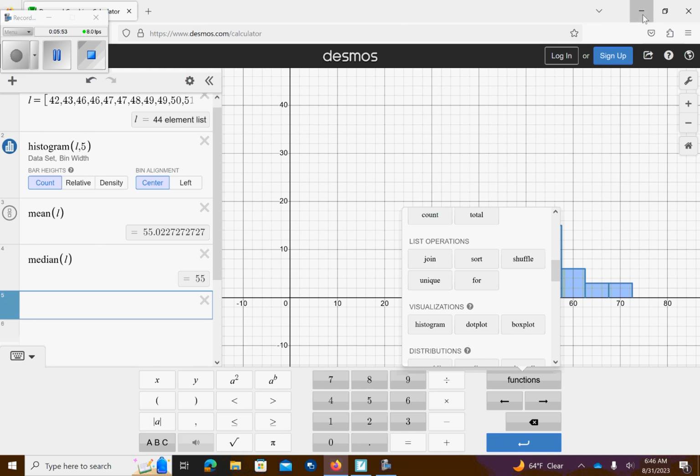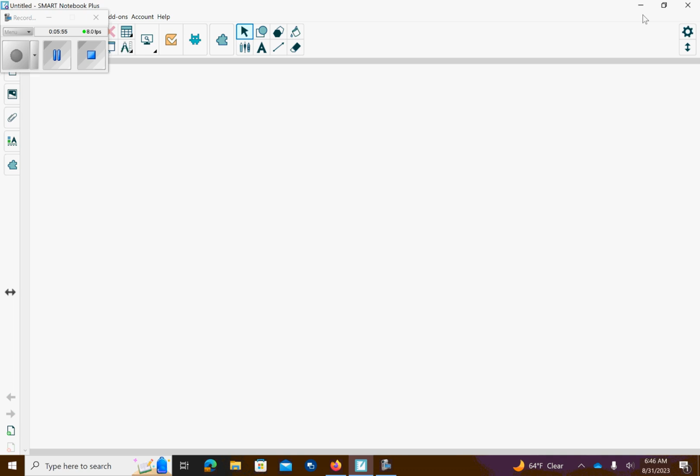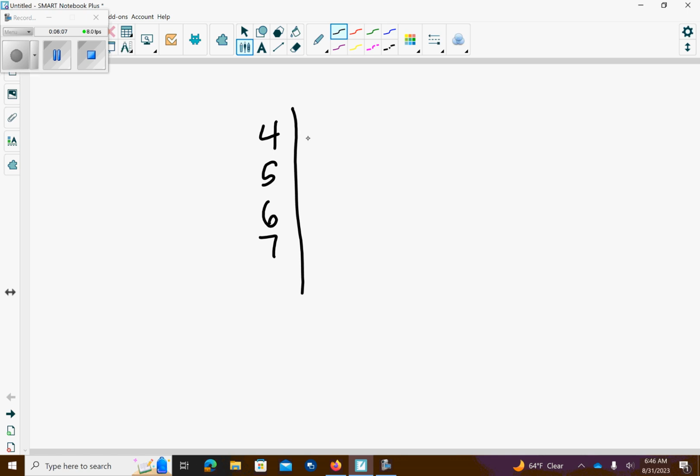So what I'll have to do is, with the presidents, their ages started at 40, 50, 60, 70. That's the stem.